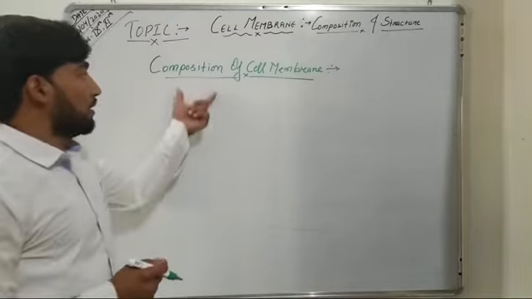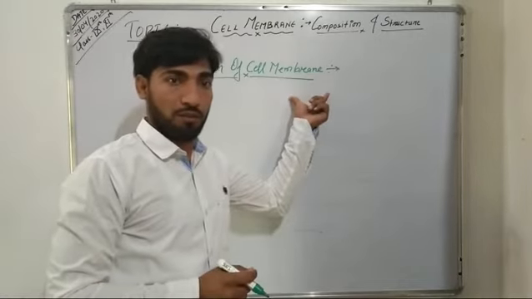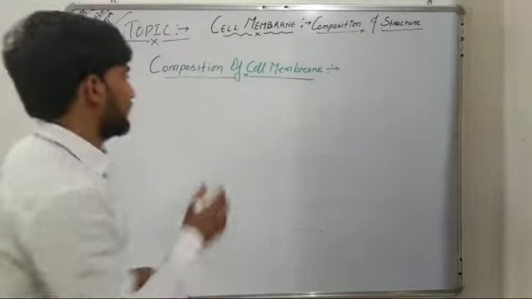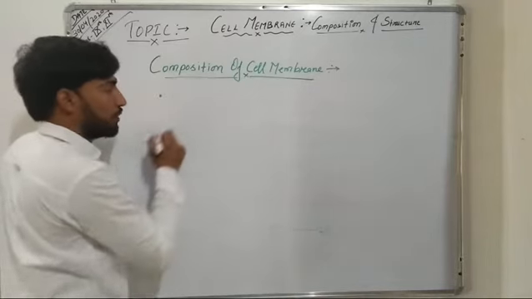Now come to the composition of a cell membrane.